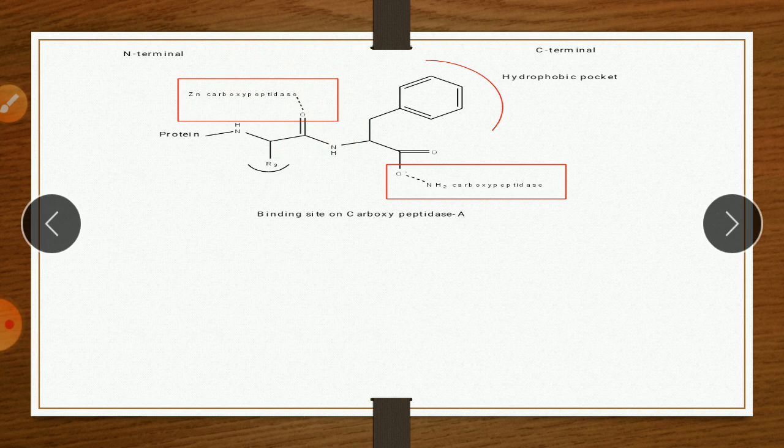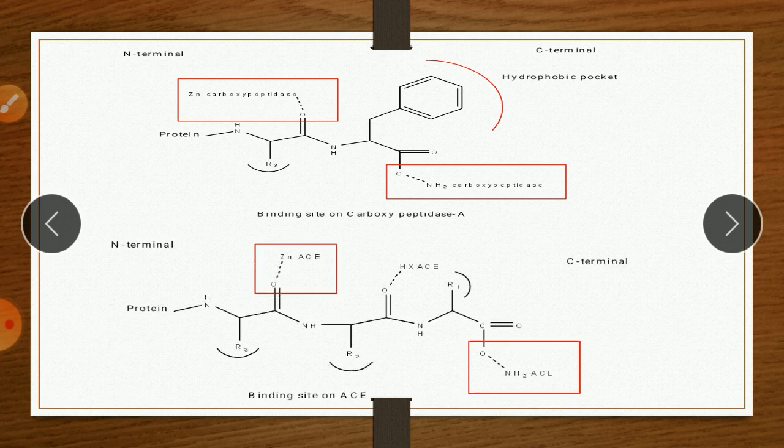So in short, there are three binding sites on carboxypeptidase enzyme. The first binding site is carboxylate group of protein bind to arginine amino group of enzyme. Second is hydrophobic pocket which bind with aromatic ring. Third is zinc binding site which bind to negatively charged oxygen when water molecule is attacked.